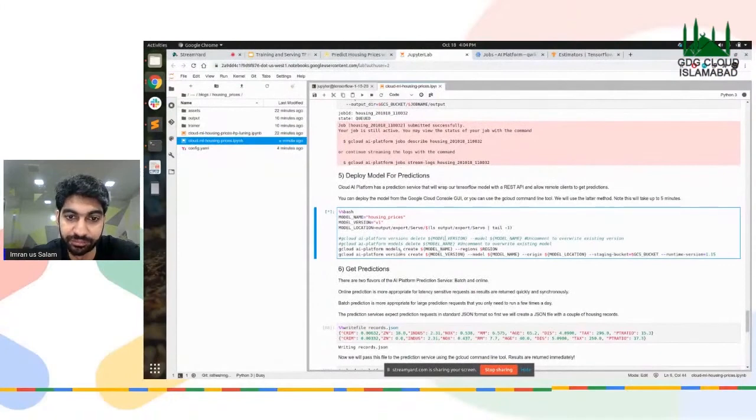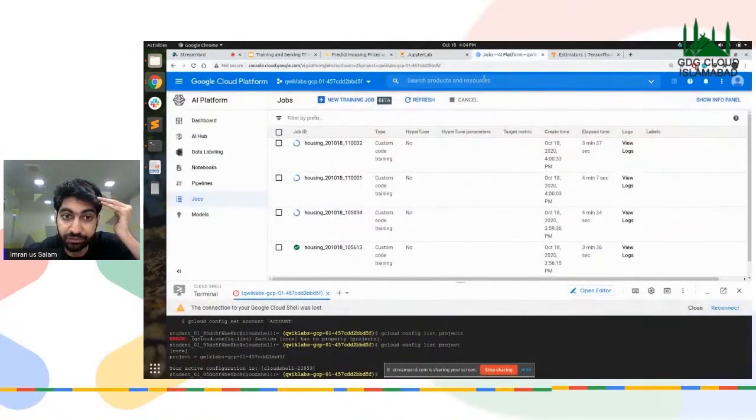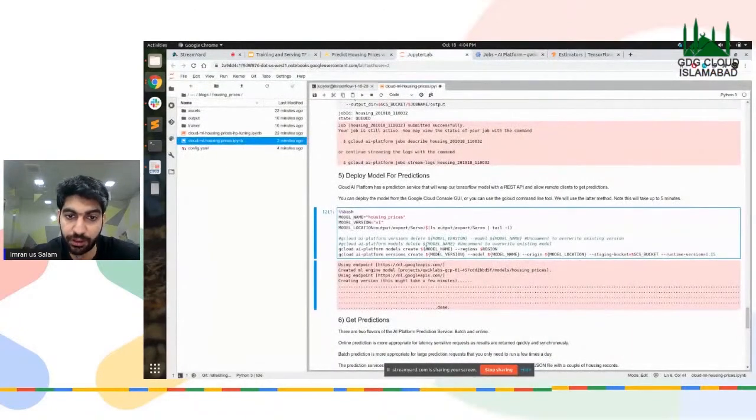Somehow still running. Okay, and this usually takes around 3 to 4 minutes as well. Once it's done, our models will also be trained, I'm assuming. Okay. Okay, it's done.